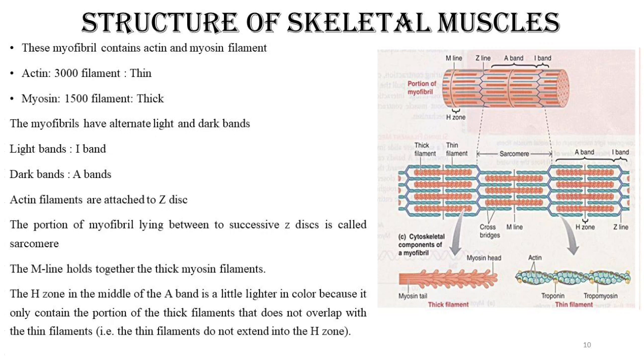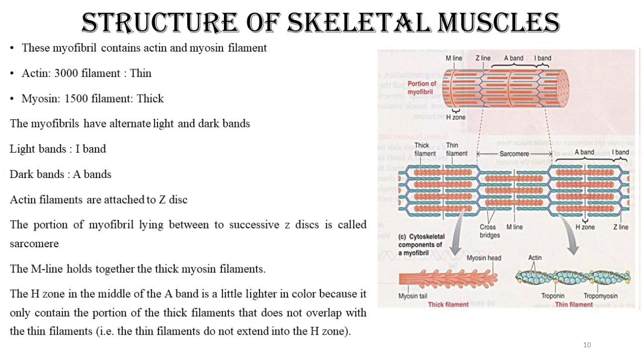A band में क्या क्या present है? A band किससे बना है? It is made up of the end or the tail portion of the actin filament और myosin. वैसे देखा जाए तो myosin ही dark होता है, बड़ा thick होता है. Myosin thick होता है और actin thin होता है. So जिस region में सिर्फ actin present है, that part looks light. और जिस region में myosin present है along with actin, that looks darker. That's why it is given the name dark band. That's why it is given the name A band. और जिस region में सिर्फ एक्टिन present है, एक्टिन ये thin होता है and it represents the portion that looks light, so that's why it is given the name light band, that is the I band.